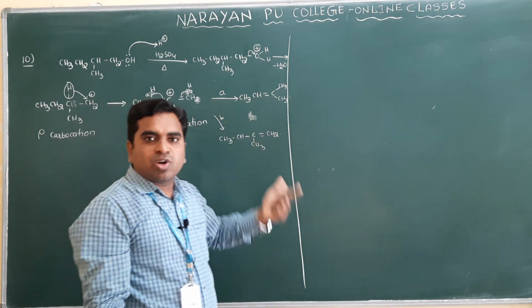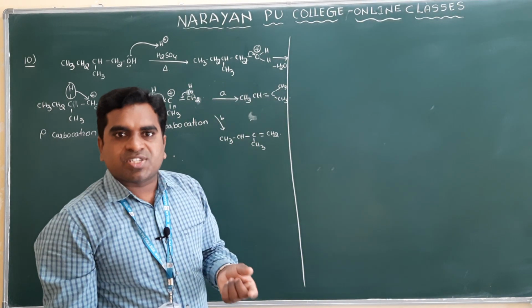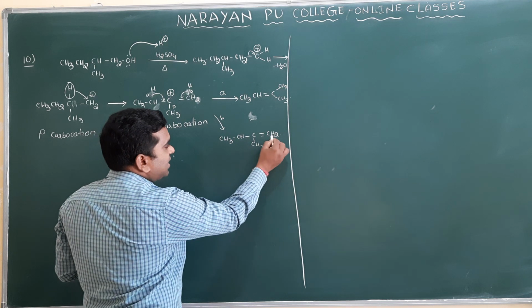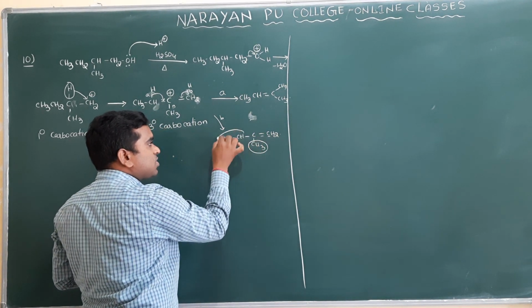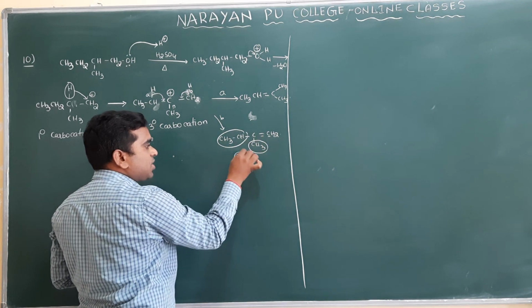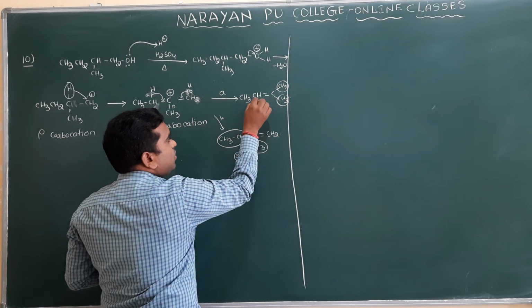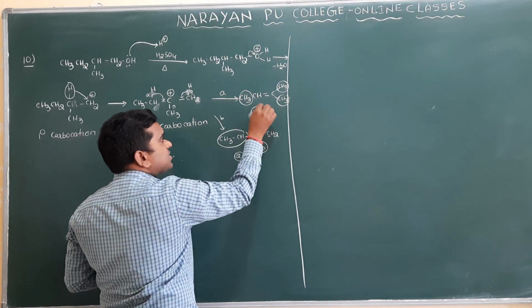Why? Because according to the Saytzeff rule, more substituted alkenes are most stable and formed as the major product. Now in this case, double bonded hydrogens are there, we will not consider them as substituents. This is one substituent and this is one. Total how many substituents are there? 2. But here, on this double bonded carbon there is CH3, so total how many substituents are there? 3.